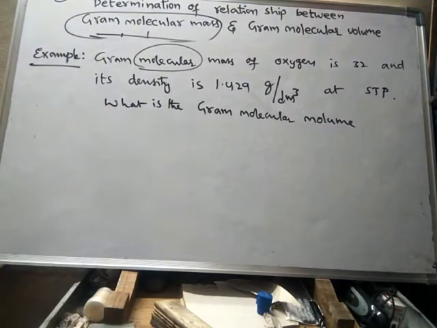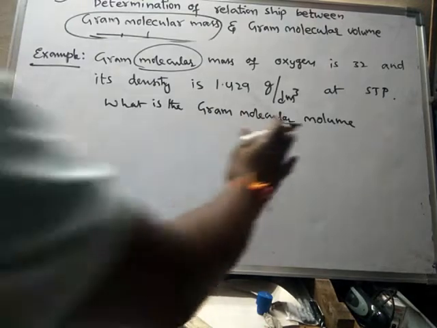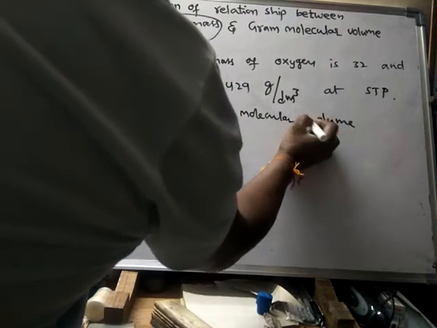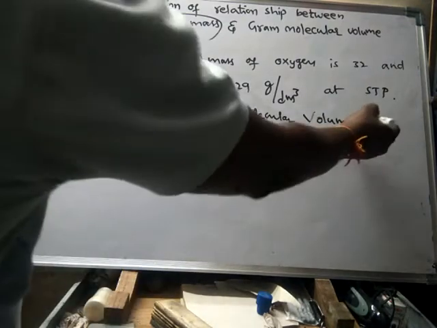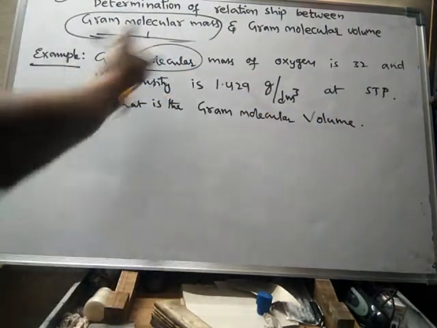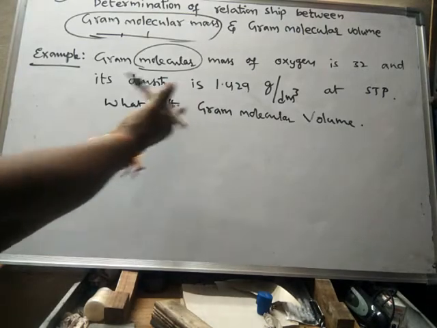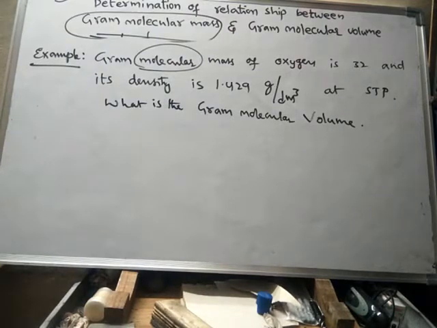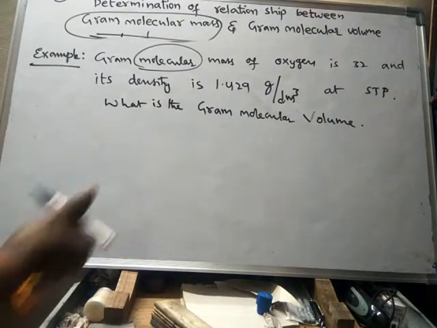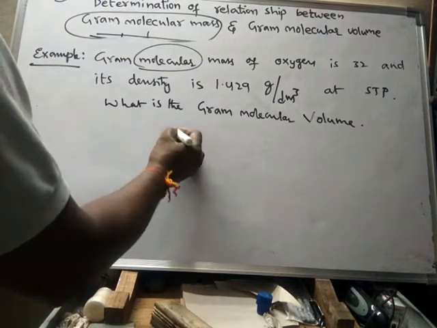Gram molar volume or gram molecular volume, both are same. So already we have learnt about this kind of problem. Even the previous problem also is of the same type.